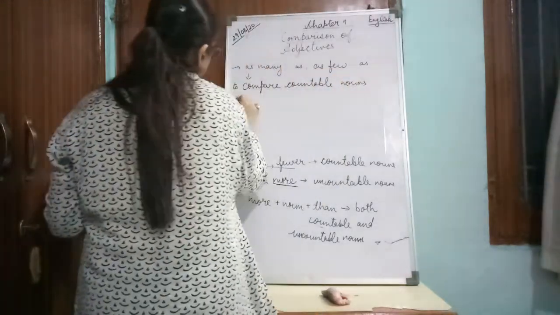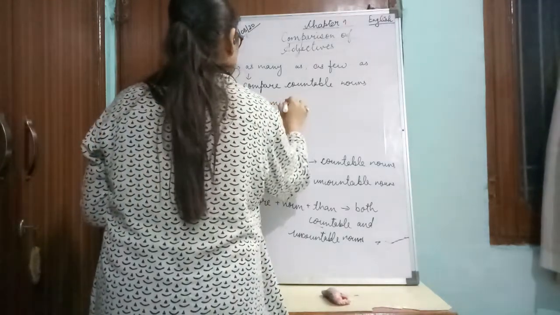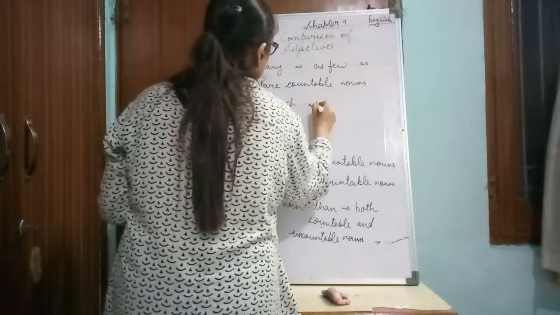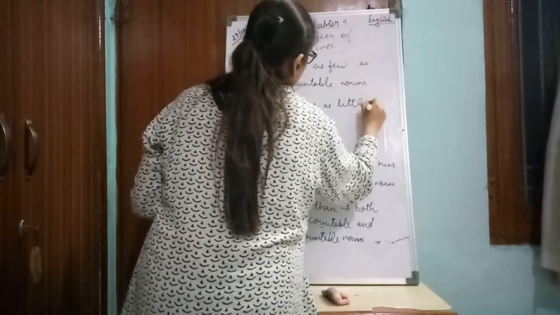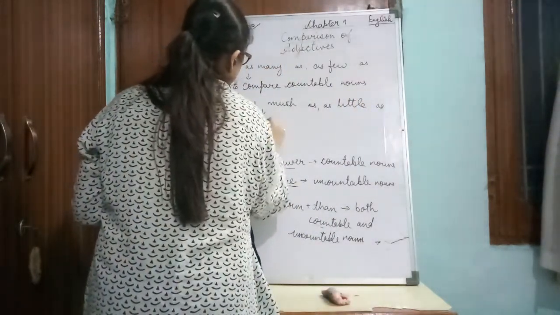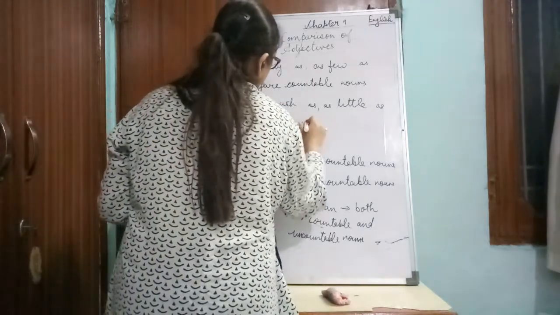Now again the adjectives, that is as much as and as little as. So these are used to compare uncountable nouns.